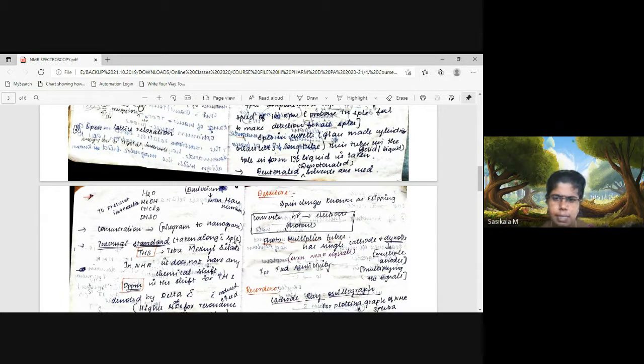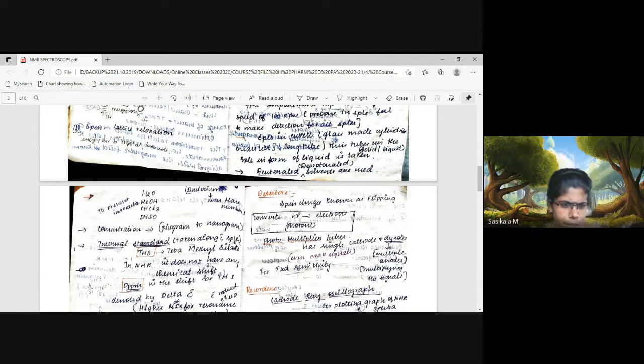Mostly a nanogram to microgram level concentration is sufficient to analyze, since it is a more sensitive analysis, so we can use very low concentration. In instrumental analysis you require only microgram to milligram level samples, and it is dissolved in deuterated or deprotonated solvents.